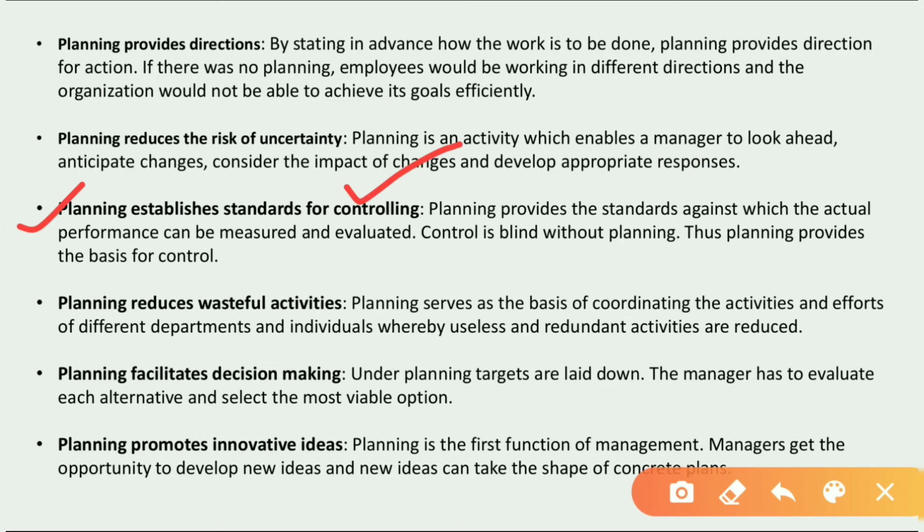And what does controlling say? Controlling is generally the measurement of the performance which we do now and which we have already anticipated. Like we measure our actual performance against our planned performance.